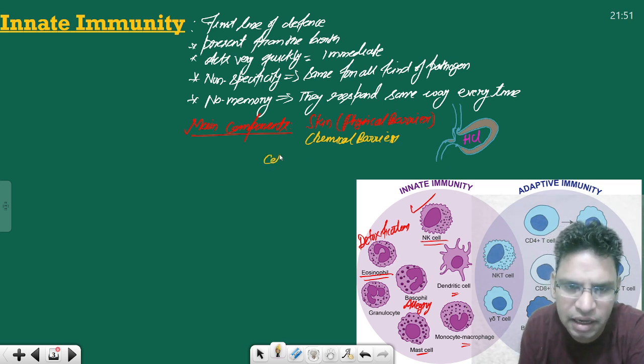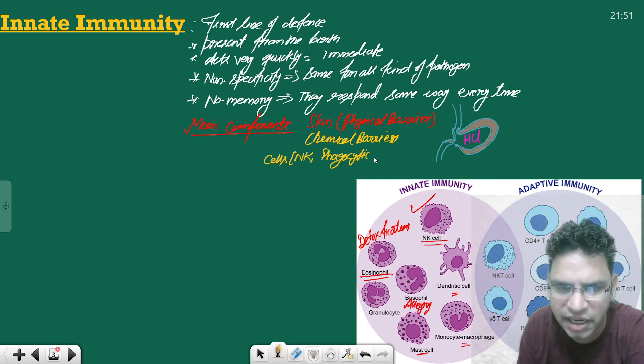Then there are other cells, for example natural killer cells. There are phagocytic cells. Phagocytic simply means they eat cells. For example, monocytes are an example of phagocytic cells. Even neutrophils are phagocytic in nature. They fight against infection.